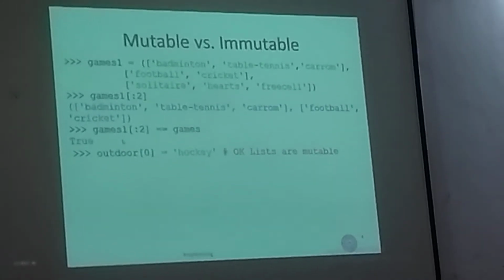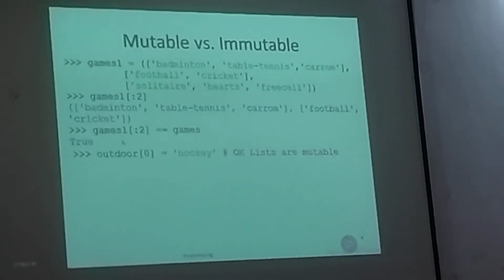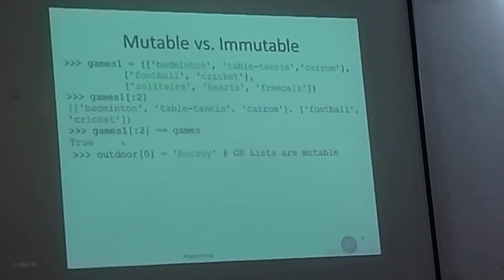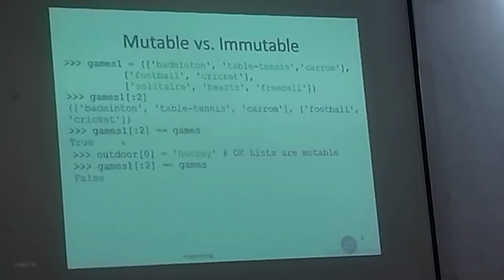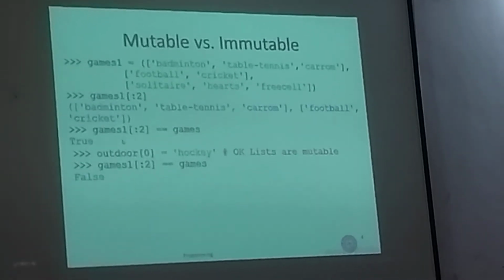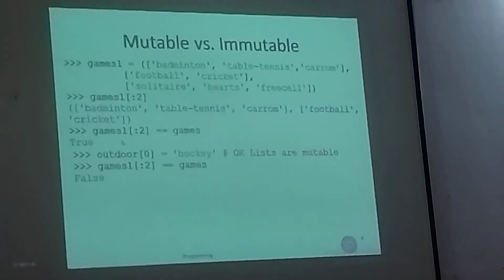Now suppose we change the content of outdoor list that we defined earlier, and we change the first element from football to hockey. And this is allowed because lists are mutable. Now here is a surprising thing. The first 2 elements of games1 tuple and the games tuple are no longer equal. So why did this happen? How did games tuple get changed?